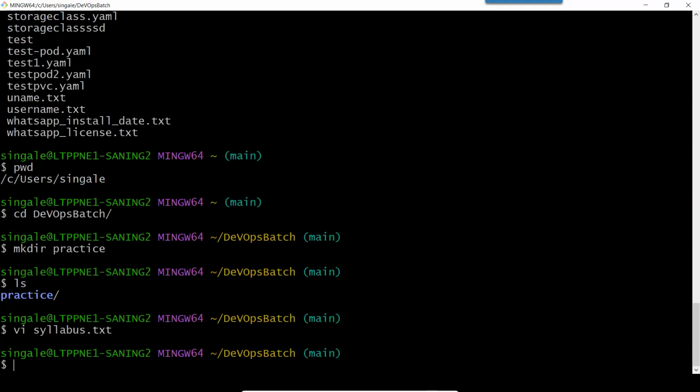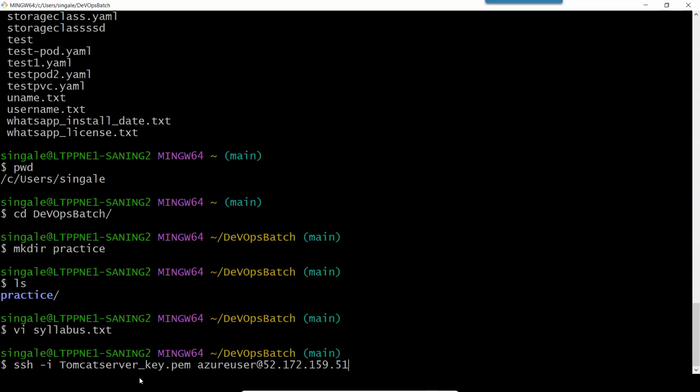Okay. So first I want to reopen that file. What I can do is use the same command which I used to create a file, vi syllabus.txt. Now you can see it appeared automatically without typing. How did it appear? I just pressed the up arrow key, and then the last commands which we have used, I can see using the up arrow. If I want to go to the previous command, this was ls, so I can press the up arrow key one more time. You can see all previous commands are available using just the up arrow key.